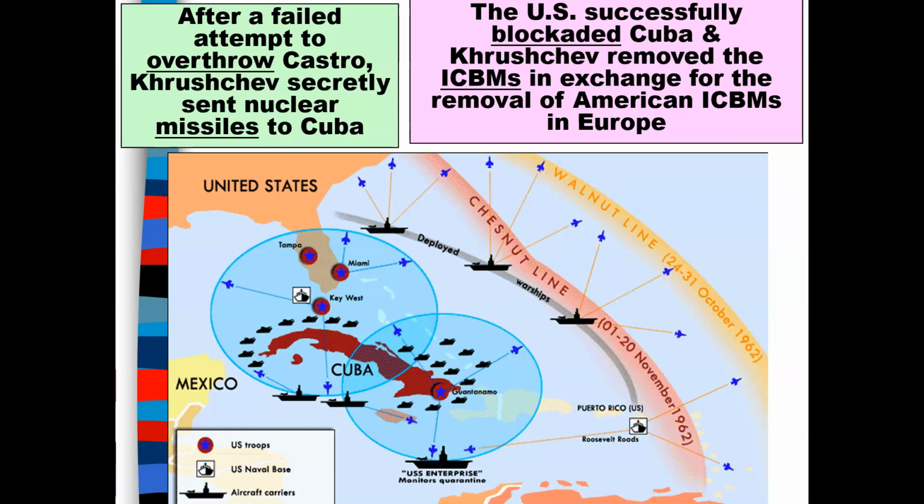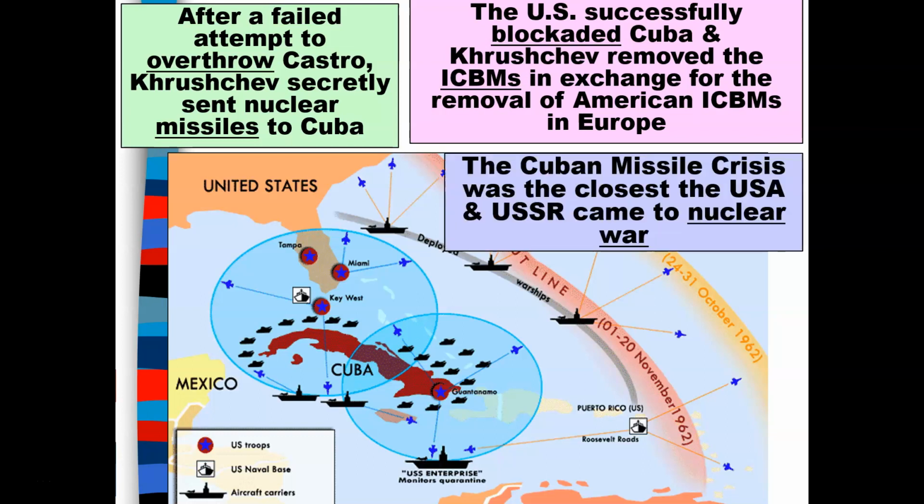This is why many Americans were very afraid, but everything worked out when the Soviets removed those missiles from Cuba. The Cuban Missile Crisis was the closest the United States and the USSR came to nuclear war.